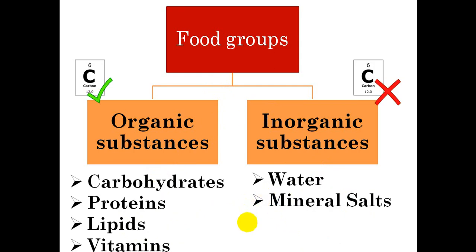The substances or the food groups that contain carbon are carbohydrates, proteins, lipids, and vitamins, while the inorganic substances are the water and the mineral salts.